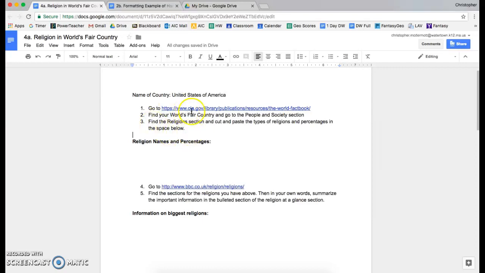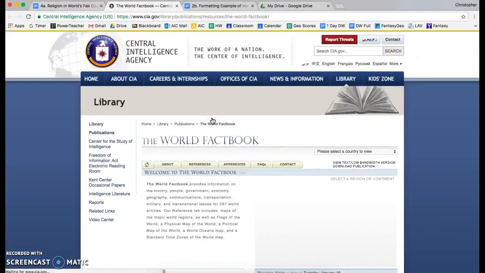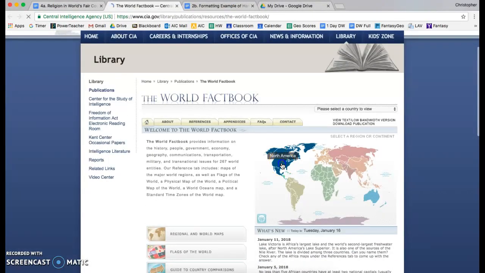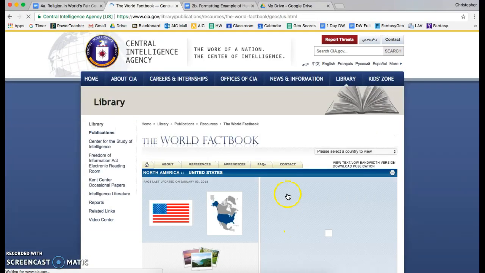First step is to go to the CIA World Factbook and look up your country. So you're going to click on the link, go to the CIA World Factbook, and you're going to select your country.